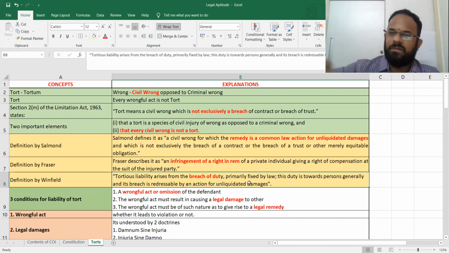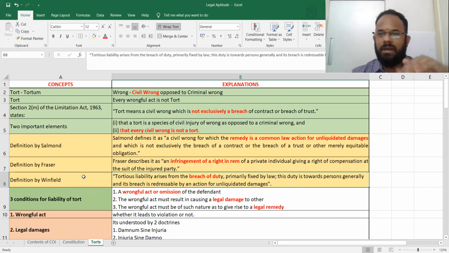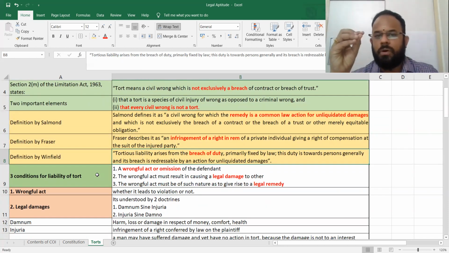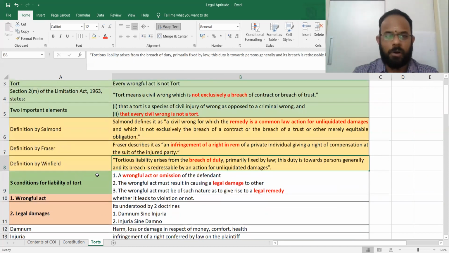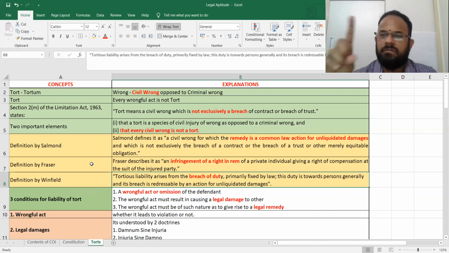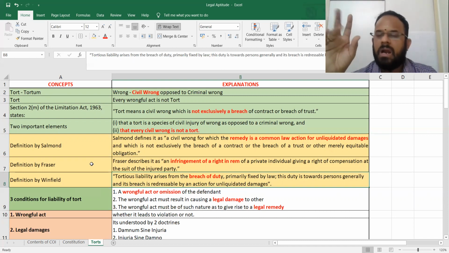Read Salmond, Winfield will get covered. Don't separately sit and study. Okay, read Salmond, Winfield will be over. Are we clear? Now we are not bothered about all this. You should understand two or three things. Shall I sum up all these things what we have told? Civil wrong. Tort is a civil wrong. Every civil wrong is not a tort.